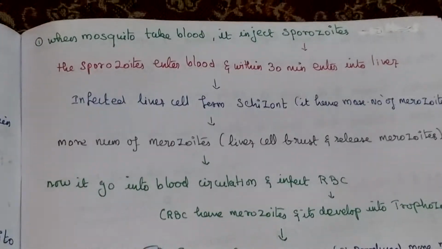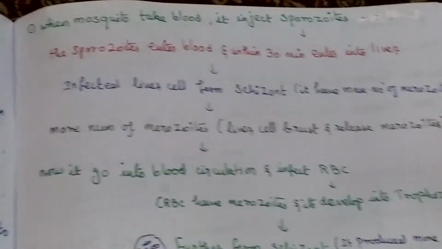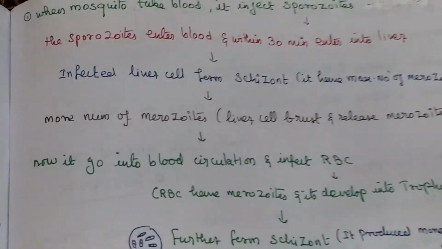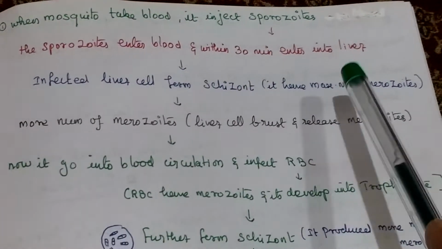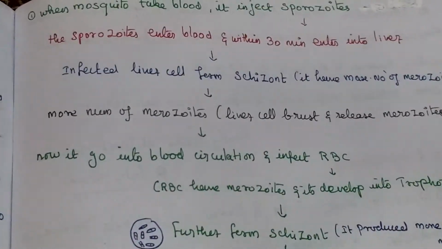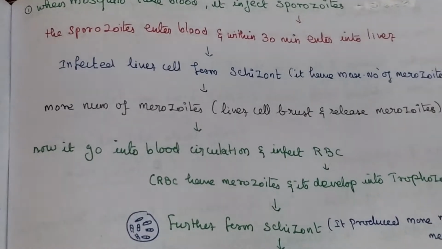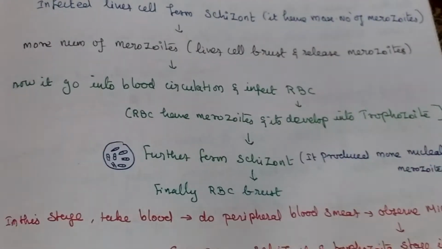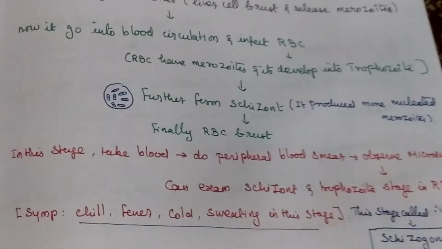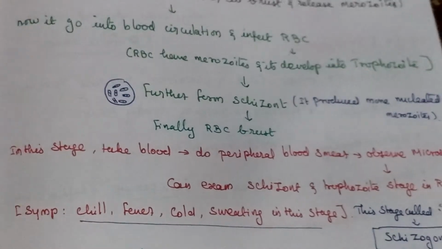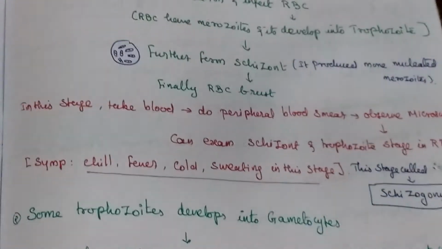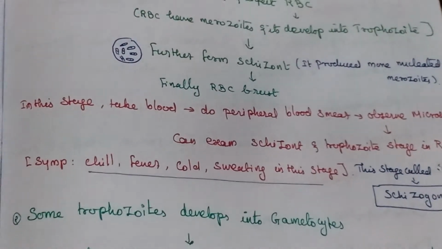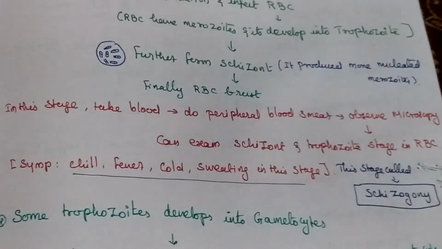This is the life cycle. This is the node form. Mosquito bite. Then the sporozoites enter the liver within 30 minutes. After that, it will produce the merozoites. Merozoites enter the blood and infect the RBC. Then some trophozoites develop into schizonts. Then the RBC will rupture. This stage is called schizogony.